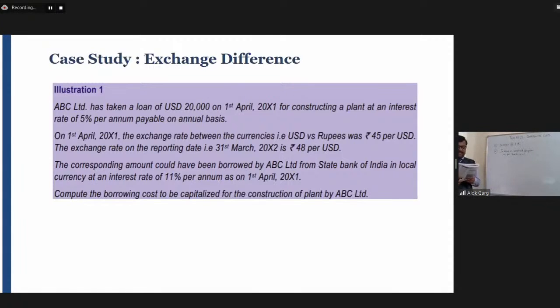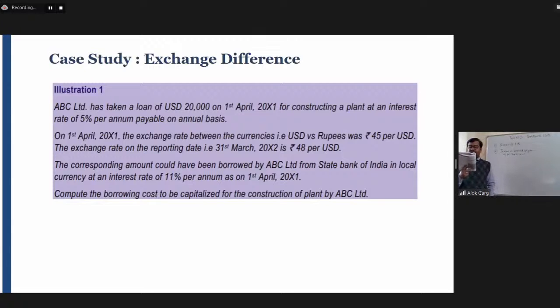ABC Limited has taken a loan of USD 20,000 on 1st April 2001 for constructing a plant at an interest rate of 5% per annum payable on annual basis. On 1st April 2001, the exchange rate between the currencies, that is USD versus INR, was 45 per USD.